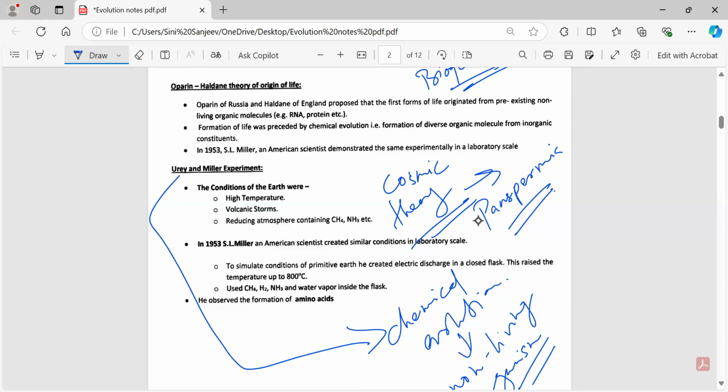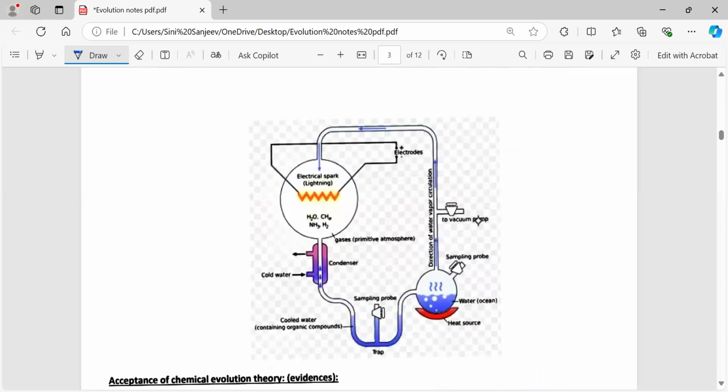In simple terms, the Urey-Miller experiment is nothing but they created a condition almost similar to the primitive earth. Now, what will be present in that primitive earth? That may be the temperature, then there were volcanic storms, so they added that also. And the atmosphere was not that much developed, so a reducing atmosphere was there, which contained the things I have already told you in the Big Bang theory, like water, hydrogen, ammonia, methane, and all those things. This is how the experiment looks.